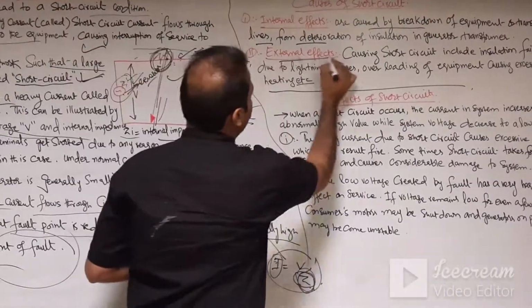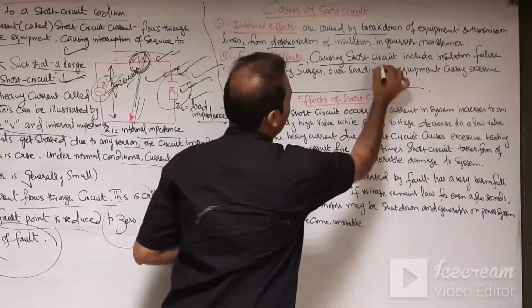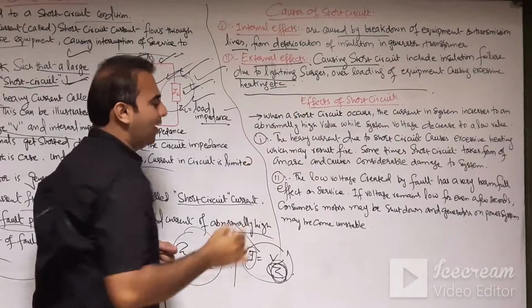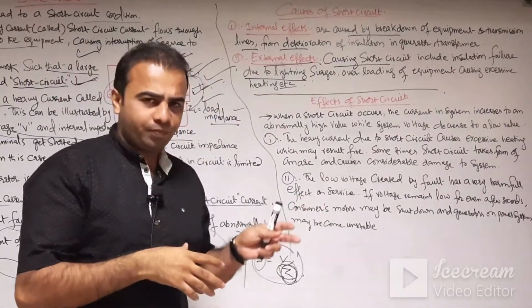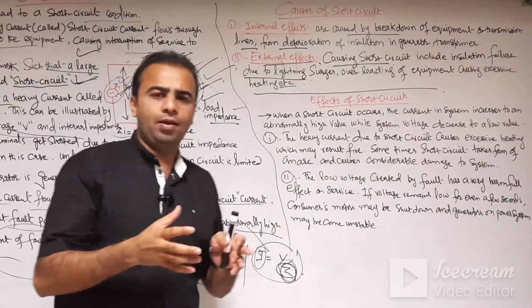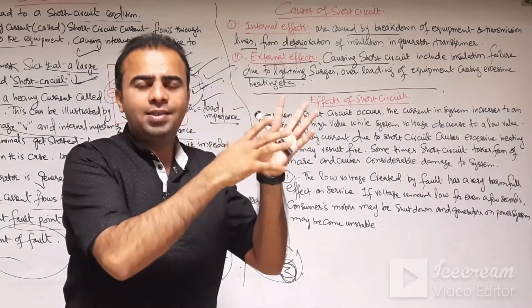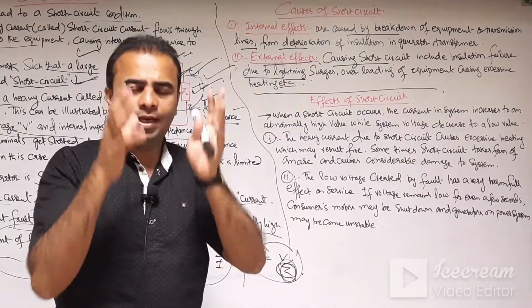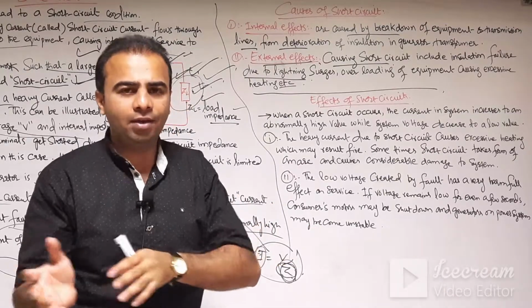External effects of short circuit cause insulation failure due to lightning surges. Lightning means an abnormal condition in a windy or stormy atmosphere, where the clouds discharge directly towards the earth. There are different types of lightning: direct stroke and indirect stroke.